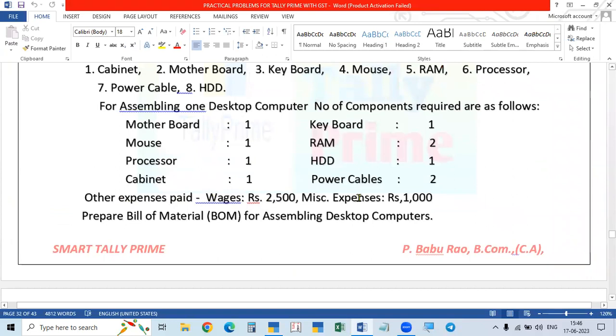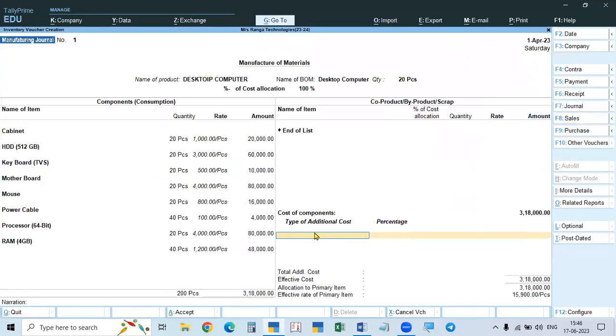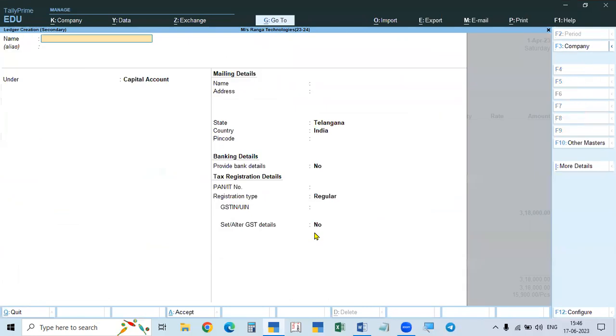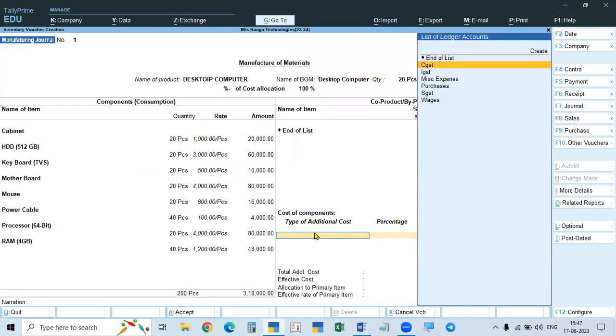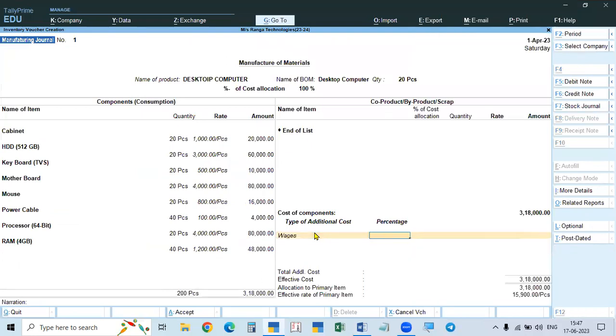Other expenses, wages. You have to take wages. Wages you have to create. How to see? Create wages. Wages will be direct expenses. I already created it. So, space bar. Wages I already created. Here a percentage is not given, an amount is given. So go to that: 2,500.